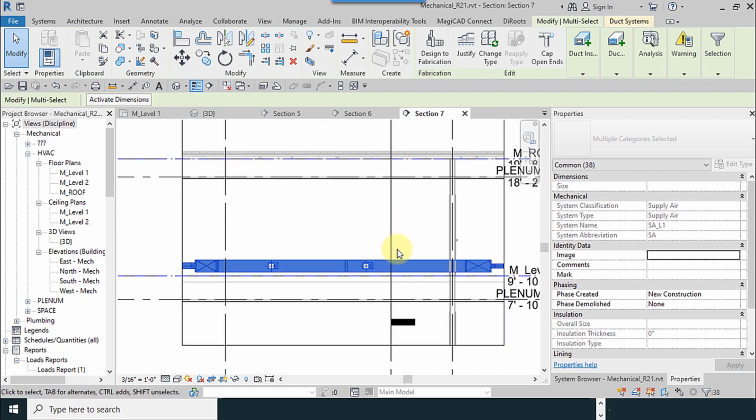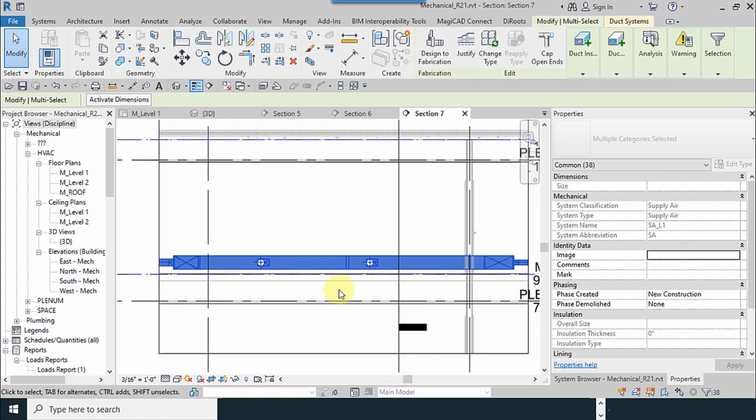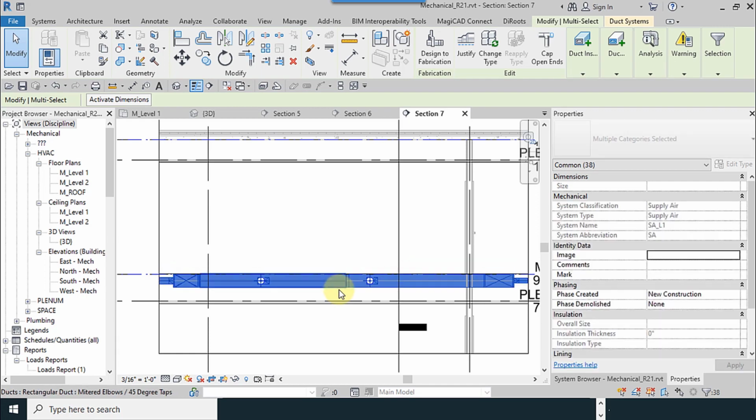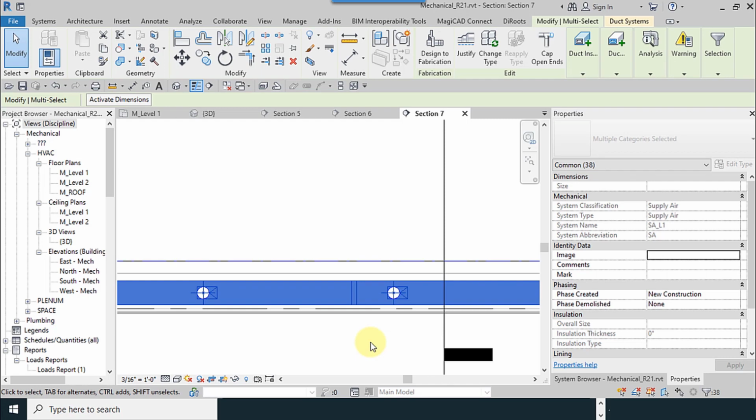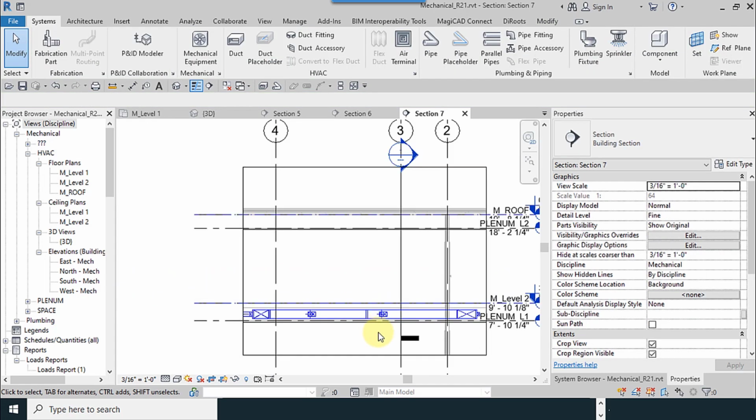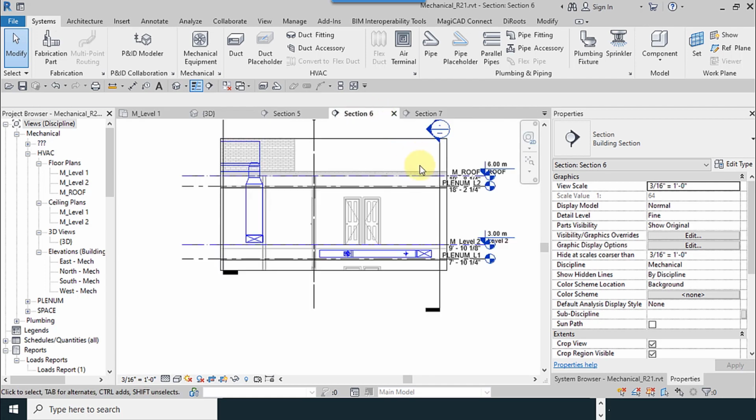You have it here. With the keyboard arrow keys, I move it downward as the desired elevation, desired height. Maybe its place is not perfect, so you have to check it in the 3D view.